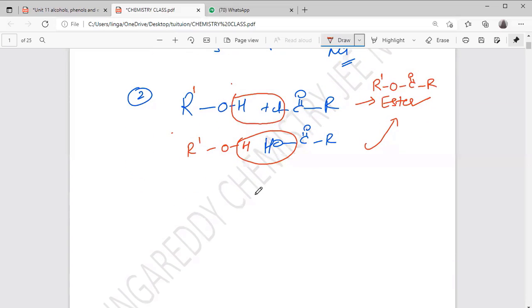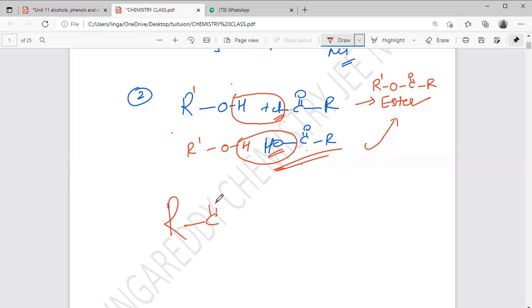Acid chloride. See, this is the acid. Acid means here we are talking about carboxylic acid. The acid chloride comes from this acid only. What is the difference here? One OH is there, here Cl is there, and the remaining part is as it is. That's why it is called acid chloride. It is nothing but a carboxylic acid derivative.